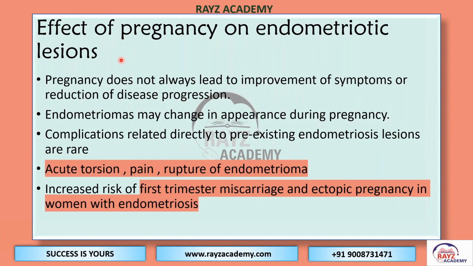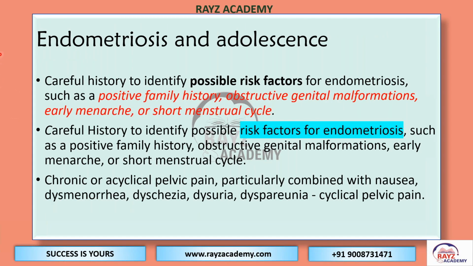So this was all about the endometriotic lesions related to infertility and the pregnancy. Now endometriosis and adolescents. Though it is a condition of the reproductive age group, it can also be found in adolescent groups. So the possible risk factors are to be kept in mind in treating an adolescent girl with the symptoms and signs that are suggestive of endometriosis.